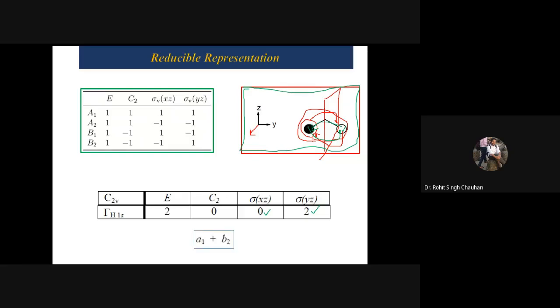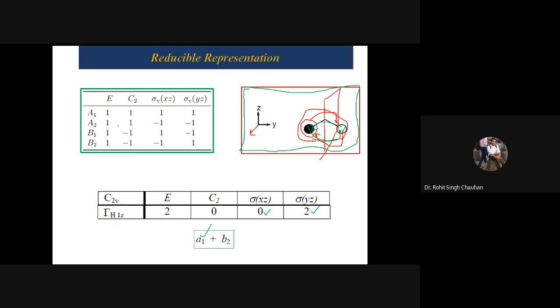Now see, if you put it, then you know how we calculate. What will we write? 1, 1, 2 plus 1, 1, 0 plus 1, 1, 0 and then 1, 1, 2. So how much is the total? 4. And how many symmetry elements? 4. So 1 by 4 multiplied by 4, it is 1. That's why I have written A1 here.